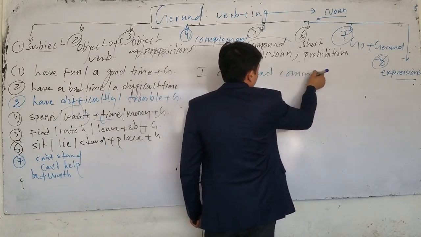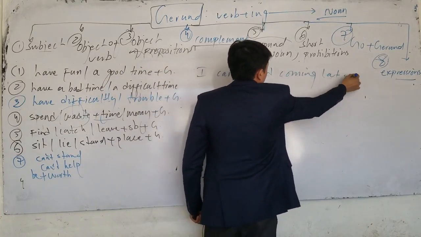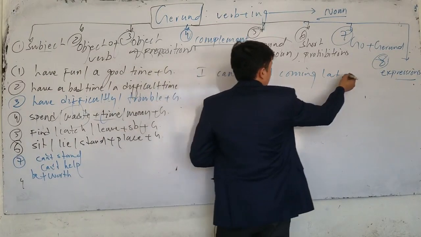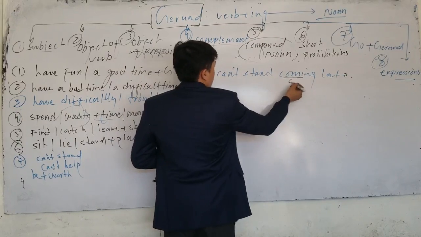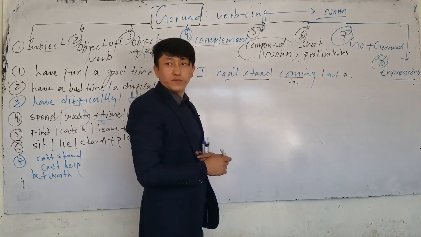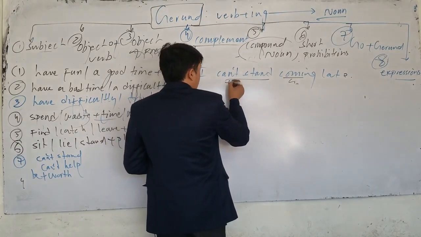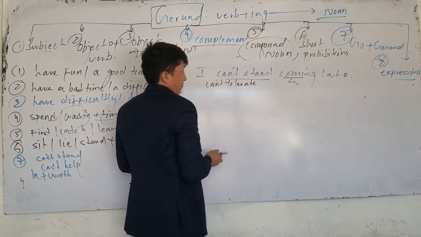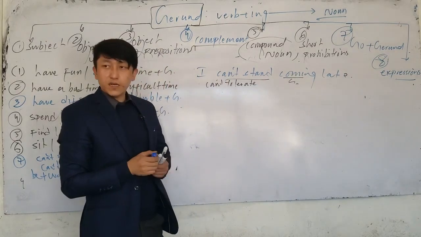What is the meaning of can't stand here? It means I hate. Can't stand is the expression, it means I cannot endure, like I hate, or you can say I cannot tolerate.